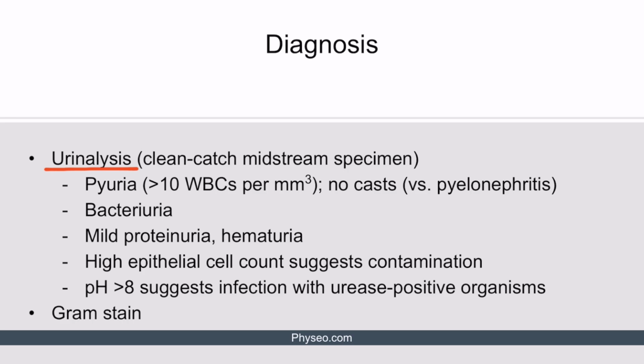Unless the specimen is contaminated, the presence of any bacteria on urinalysis is considered abnormal because urine is supposed to be sterile. So bacteriuria of any number supports infection. A patient with cystitis may also have mild proteinuria and hematuria. A high epithelial cell count suggests contamination of the urine sample. A pH of more than 8 suggests infection with urease-producing organisms such as Proteus. Finally, a gram stain is done on the urine sample to help identify the pathogen and determine appropriate antibiotics against it.